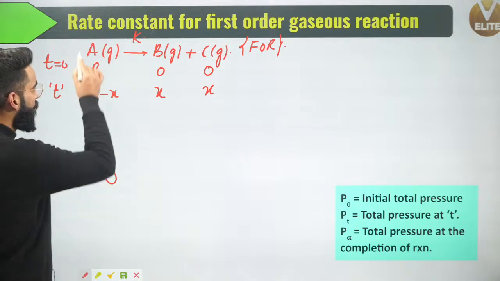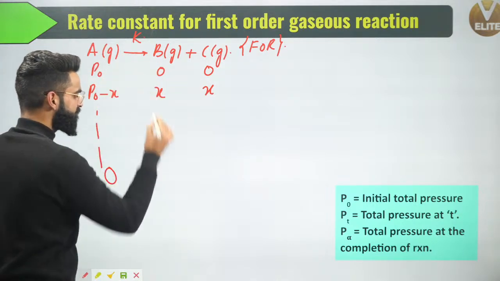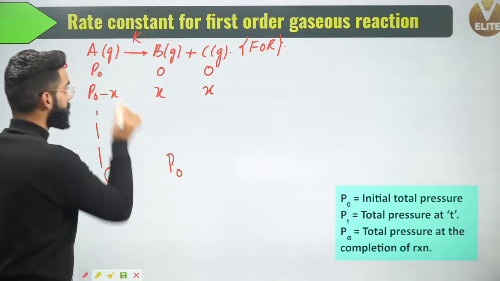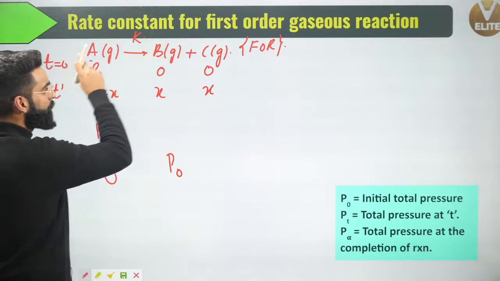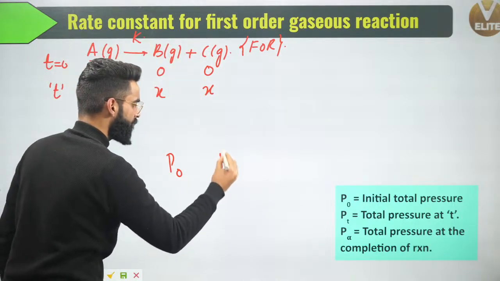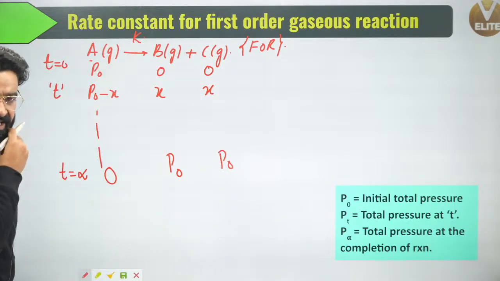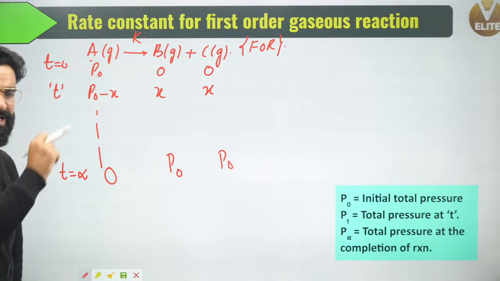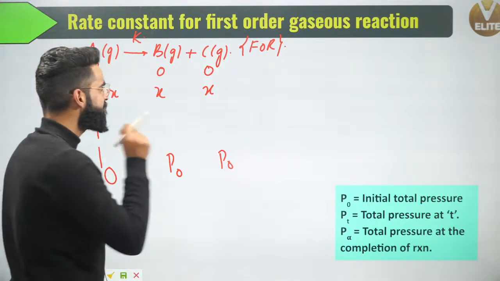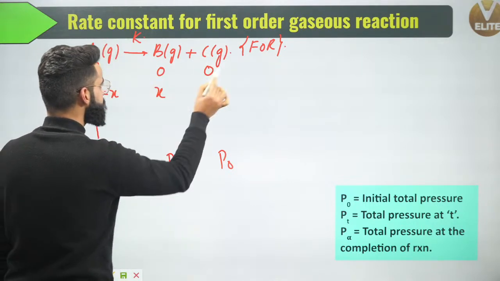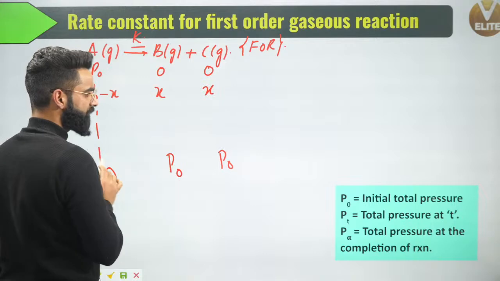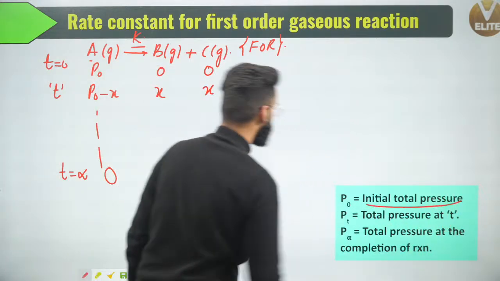Now we will see, 1 mole gives 1 mole, so the pressure due to B at infinity is going to be P naught because the entire reactant has got converted into product. So 1 mole gives 1 mole, so P naught will again give P naught. Yes, correct, I can say that. Now understand, if I ask you what was the total pressure of the container initially, at time t is equal to 0, the total pressure of the container was P naught. P naught is the initial total pressure of the container.